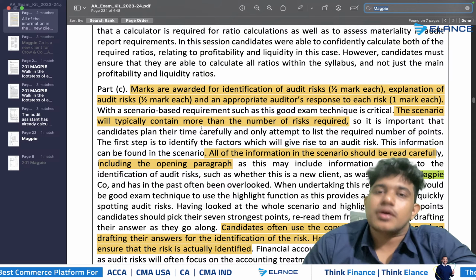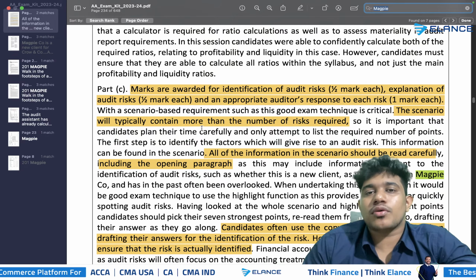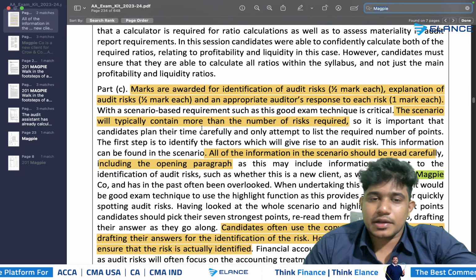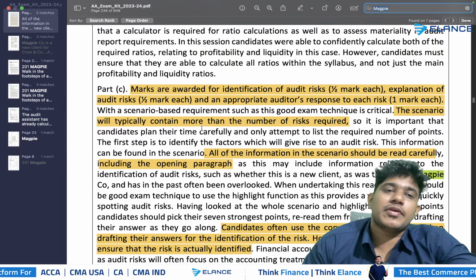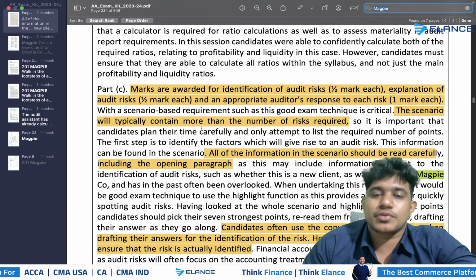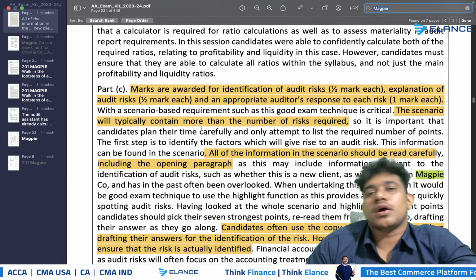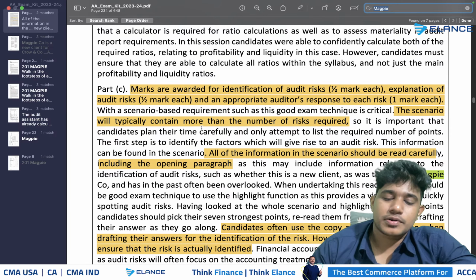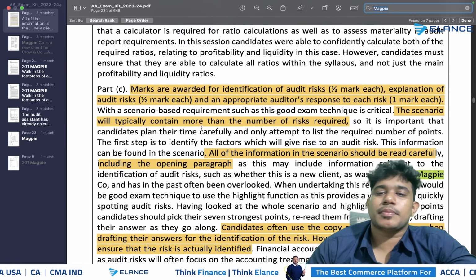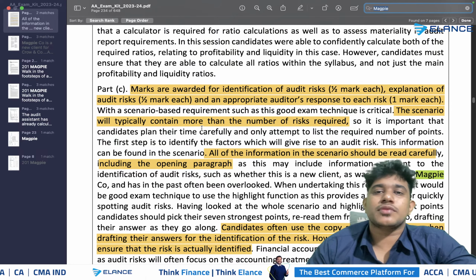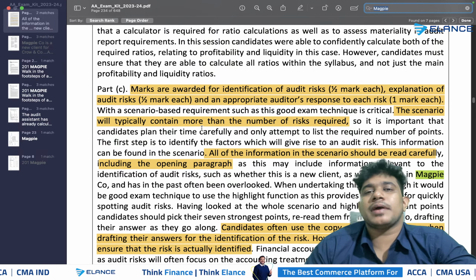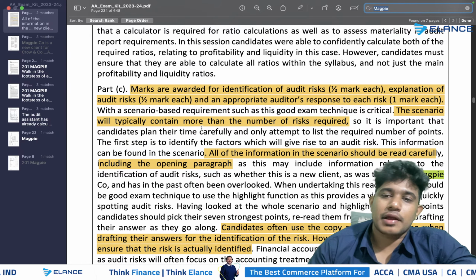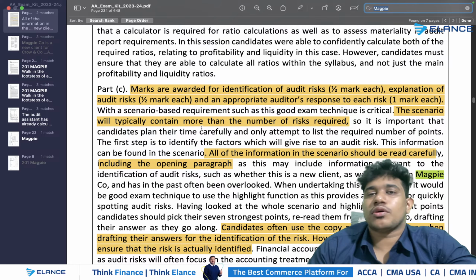And for sure, in the scenario, you will have more risks than what they have actually asked you to write. So say for example, if they are asking for 7 audit risks from the scenario, definitely there will be more than 7 points. So you should read the question completely, identify all the proper risks, and then prioritize them on the basis of your knowledge. Whichever risk you think you will be able to present properly as an answer should be selected, and you should write that one first, and only then go on to the other risks.